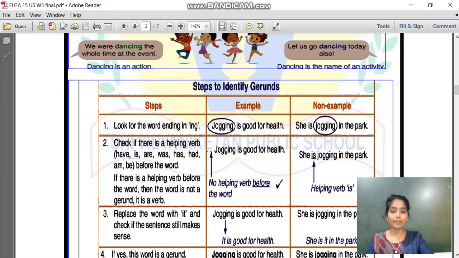If any helping verb is there in front of that word, then it is not a gerund, it is a verb. If there is no helping verb before that word, then it is a gerund. Here, is any helping verb in front of that word? No, no helping verb before the word. But after "jogging" there is one. But my step says the helping verb should not be before that word. So in this case, there is no helping verb before that word.